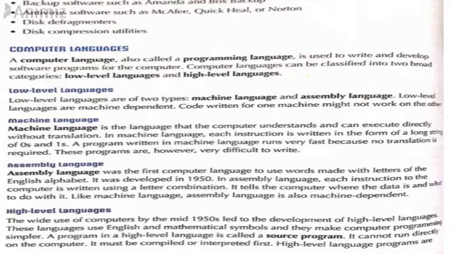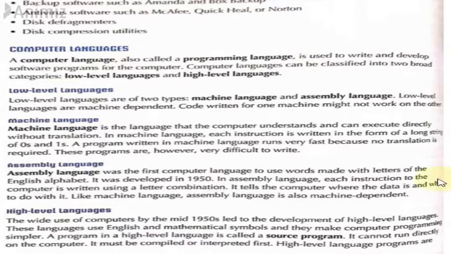Low level languages are the basic computer instructions. They are called machine codes. We have already discussed a little bit about it in the previous lecture. A computer cannot understand any instruction given to it by the user in English or any other language, so these low level languages are very easily understandable by the machine.